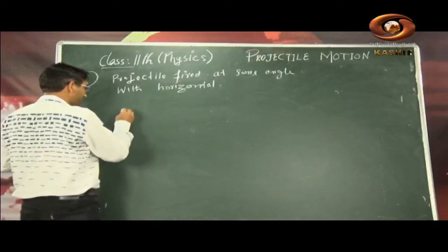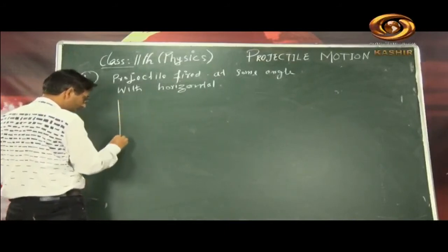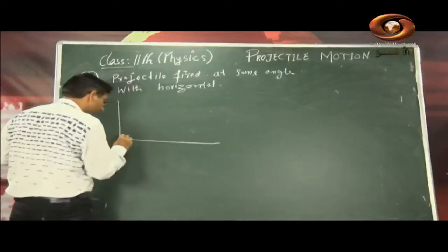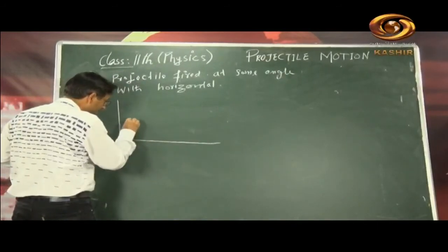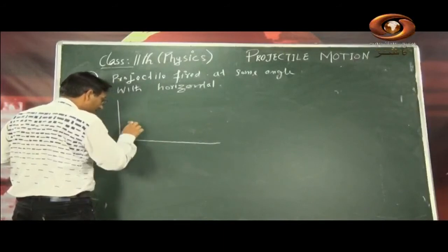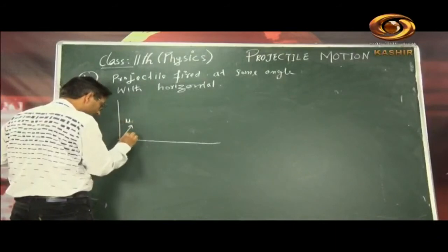You try to project something like this. It is making an angle theta with the horizontal.